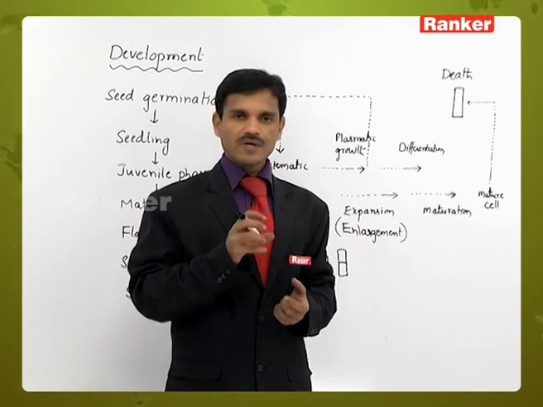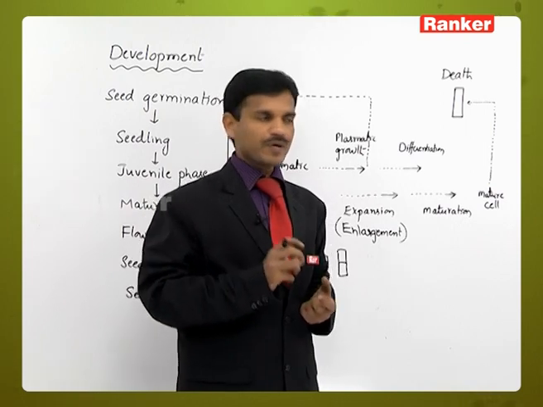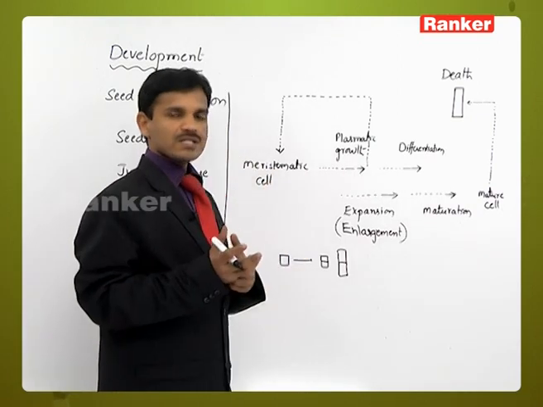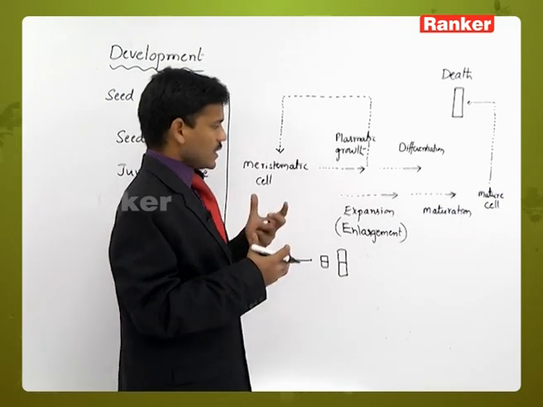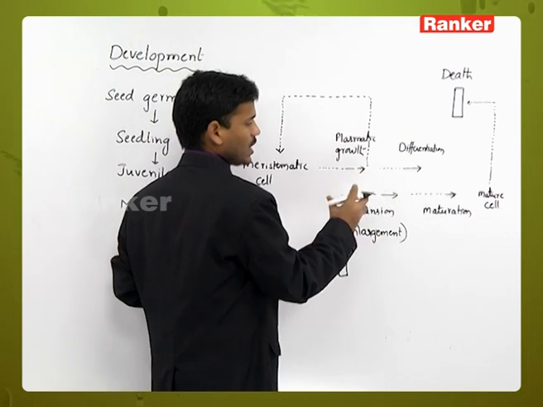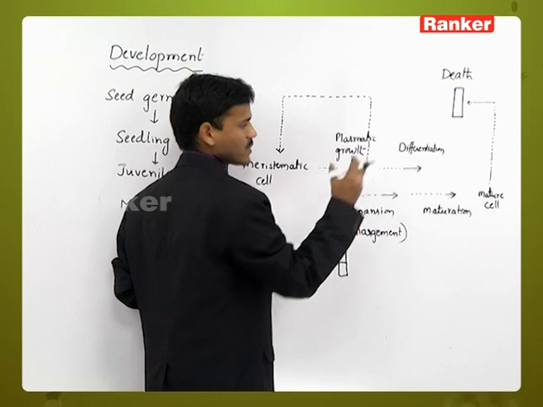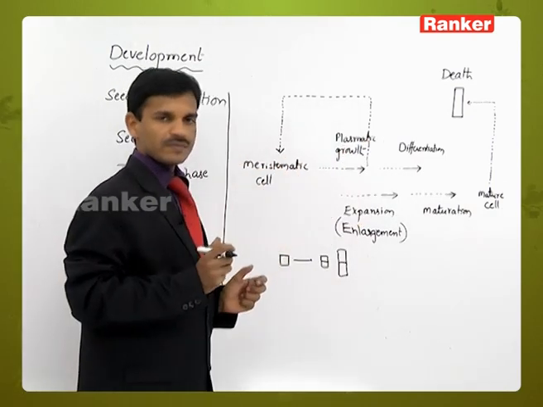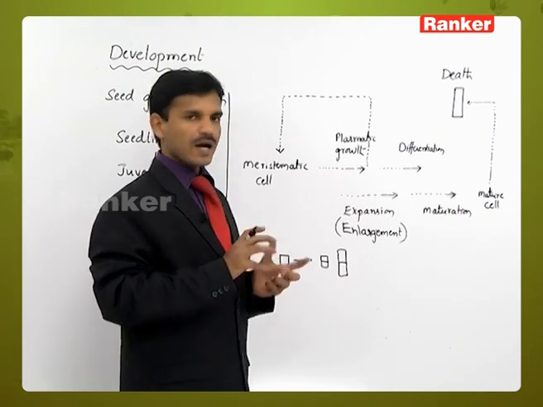Xylem is involved in conduction of water and minerals. Phloem is involved in conduction of food material. Chlorenchyma is involved in photosynthesis. So newly produced cells are differentiated to perform specific functions, modified structurally, meaning in cell wall and shape, and functionally also.